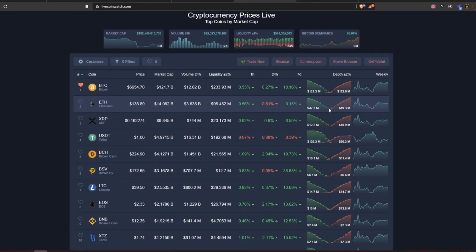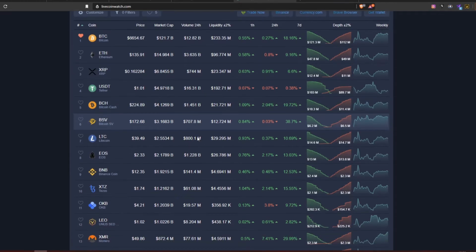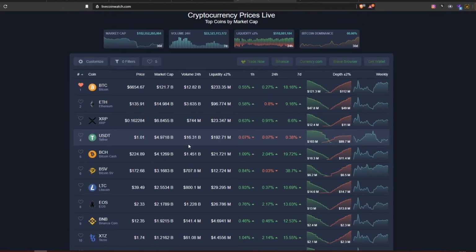Now, switching to the altcoin market, we need to mention this because altcoins are not dead and they are not planning to go away whatsoever. Since Bitcoin dropped below $4,000, we can see that the altcoins are still trying to recover, and they're recovering pretty well. If we compare this with 2018, this is a pretty good year for the altcoins. We can see Ethereum is back 9% at 135, XRP is at 16 cents already, especially considering they have a pretty big circulating supply, and they're already up 6.6% in the past 7 days or so.